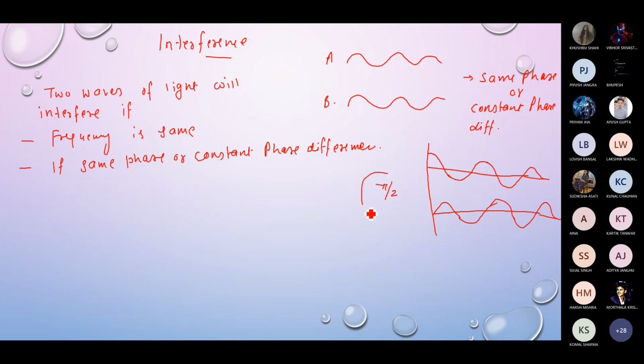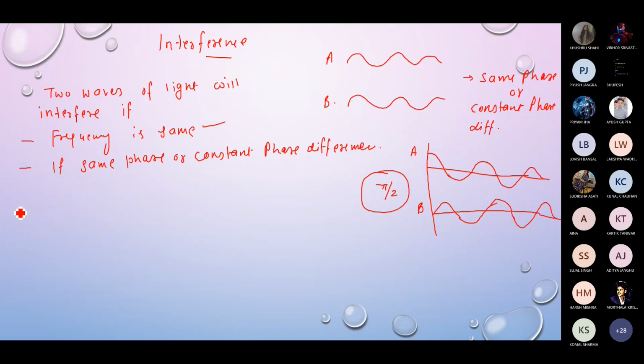So if this value of the phase difference is continued throughout the travel, then we can say that these two beams A and B are having constant phase difference. Okay, if throughout this phase difference of pi by 2 remains, then we can say that both of the beams are having constant phase difference, right? So this is the condition for interference. The frequency of the interfering beams must be equal, okay, and they should have same phase or constant phase difference.